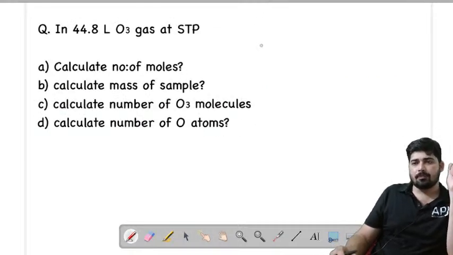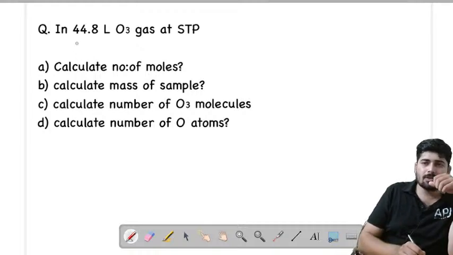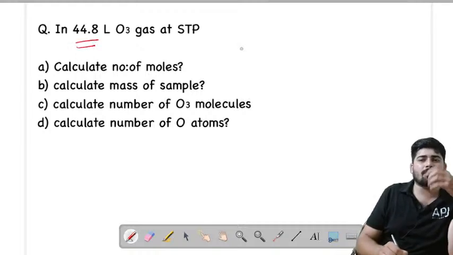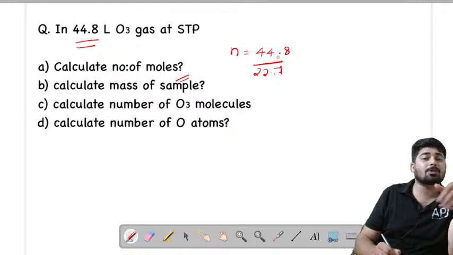Let's see, students. Here you can see that the sample is given in terms of volume. That is, it consists of 44.8 liters of ozone. Now you are asked to find out the number of moles. So we know that if the sample is given in liters, then we can easily find out the number of moles by dividing it with 22.7. Okay. In certain NCERT text, in the old NCERT text, it is given as 22.4.